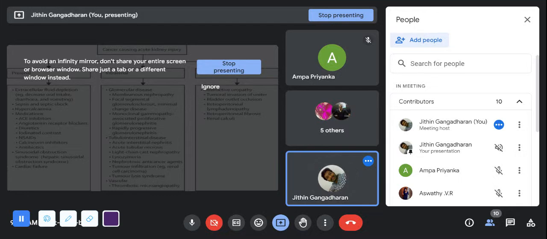The causes of acute kidney injury. Whether it is a CRF or an ARF, there are three reasons. Basically, the reasons are divided into three: pre-renal condition, renal condition, and post-renal condition.